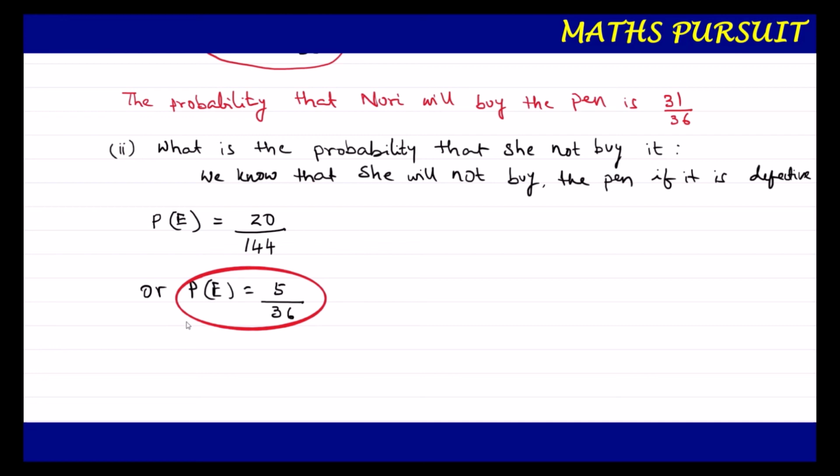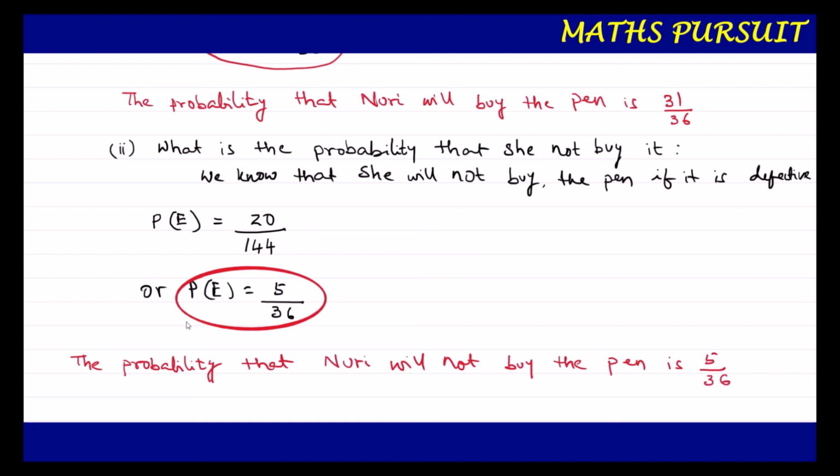So we can write our concluding answer that the probability that Nuri will not buy the pen is 5 upon 36. Hope guys you understood this what we did.